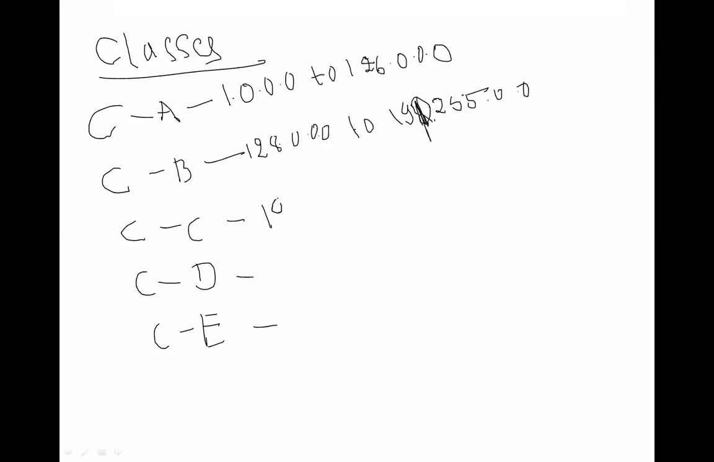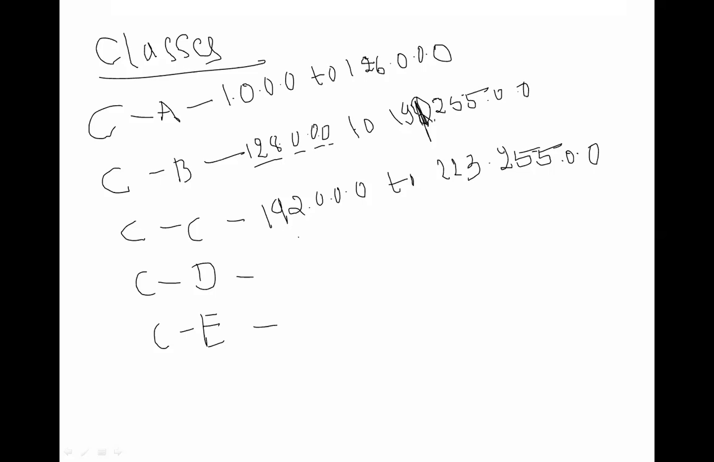For class C, it starts from 192.0.0.0 to 223.255.0.0. Write it down in your notebook. For class A, 1.0.0.0 to 126.0.0.0. For class B, 128.0.0.0 to 191.255.0.0. It is operating in only 4 octets.